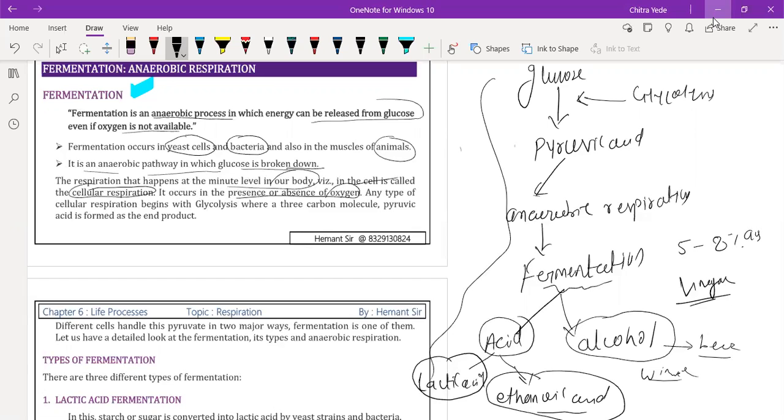In the presence of oxygen it is aerobic; in the absence of oxygen it is called anaerobic respiration, also called fermentation. Any type of cellular respiration begins with glycolysis, which is common to both aerobic and anaerobic respiration. After the formation of pyruvic acid, the processes are different.